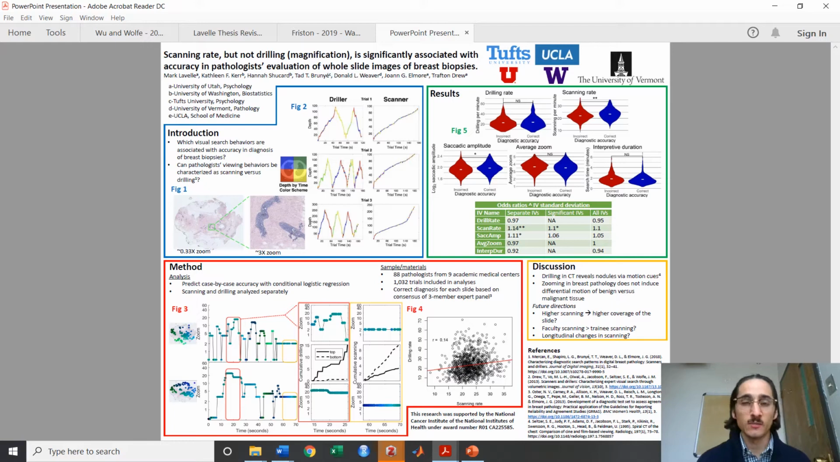Welcome to my poster. My name is Mark Lavelle, and I'm presenting a study that's part of a larger ongoing project investigating the visual interpretive behaviors involved in diagnosing breast tissue biopsies.